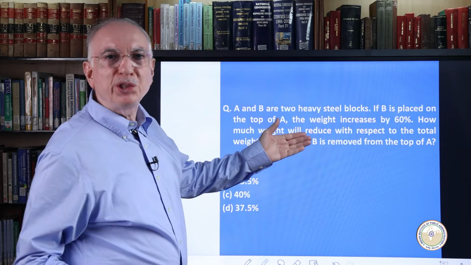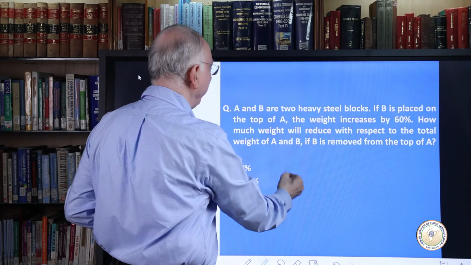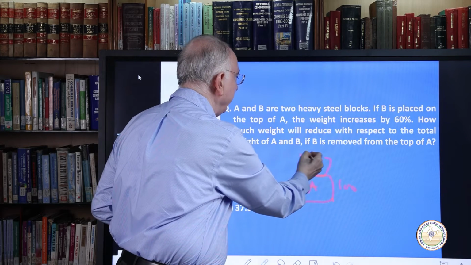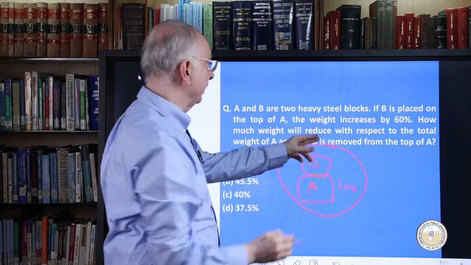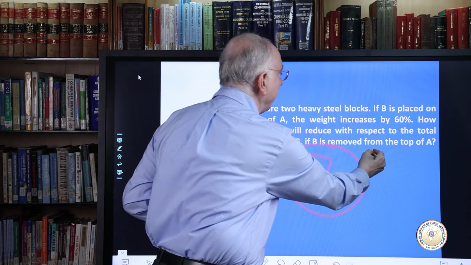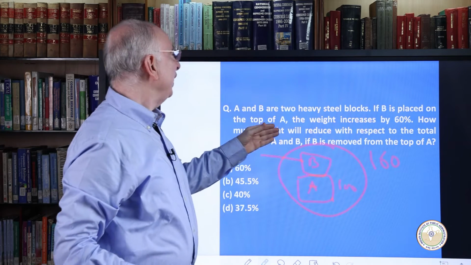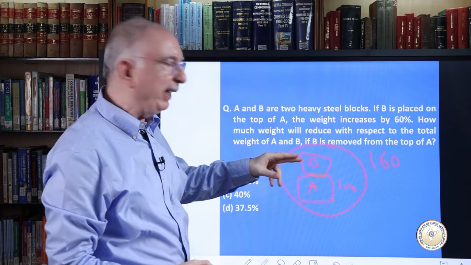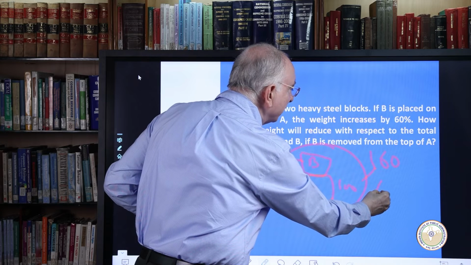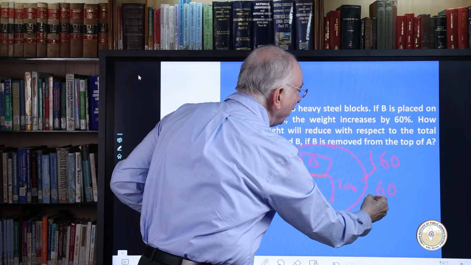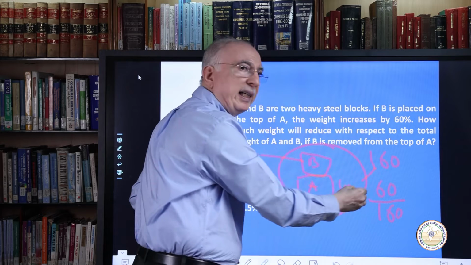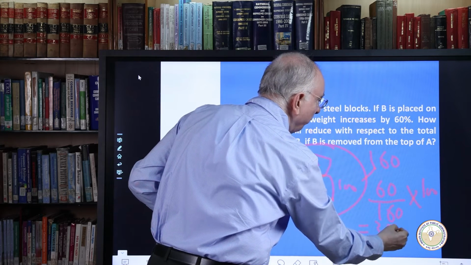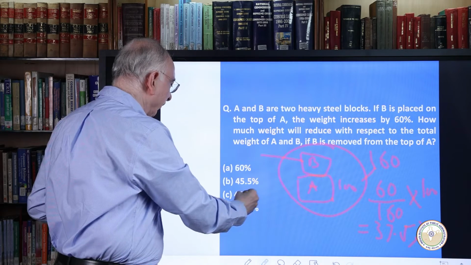Next question. There are 2 steel blocks A and B. Let us assume the weight of A is 100 kg. On top of it, another steel block B is kept, and the total weight increases by 60%. That means the weight of A and B is 160. Now B is removed. The question is how much the weight will reduce with respect to the total weight of A and B. Because the increase was 60, we have to see what percentage 60 is of the total weight. Therefore 60 divided by 160 into 100 will work out to 37.5%. So option D is the right answer.